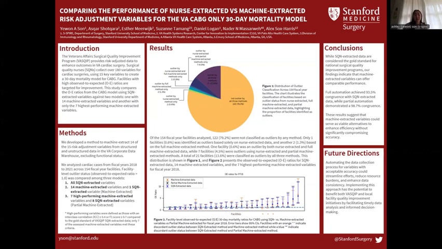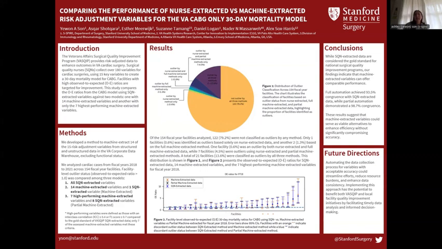As shown in Figure 1, which illustrates the distribution of outlier classification across the 154 facilities analyzed, we found that 122, 79.2%, were not classified as outliers by any method. Only one facility, 0.6%, was identified as an outlier based solely on the nurse extracted data, and another two, 1.3%, based on the full machine extracted method. One facility, 0.6%, was an outlier by both the nurse extracted and full machine extracted data, while 7 facilities, 4.5%, were outliers using nurse extracted and partial machine extracted methods. A total of 21 facilities, 13.6%, were classified as outliers by all 3 methods.